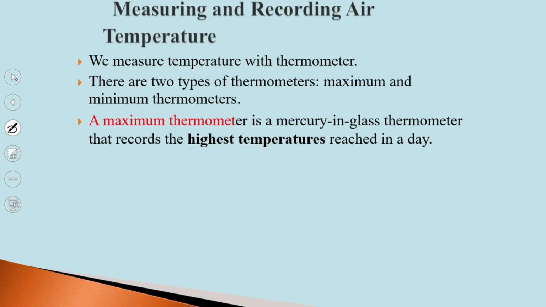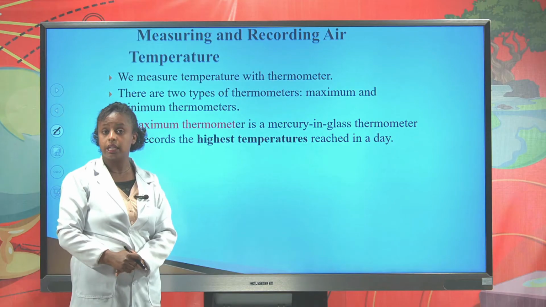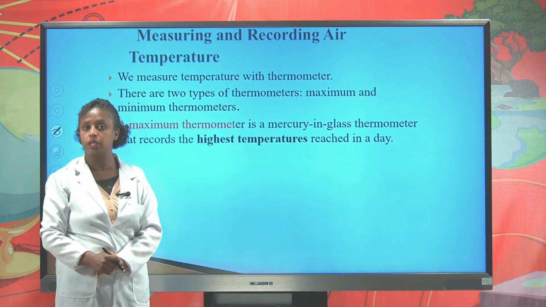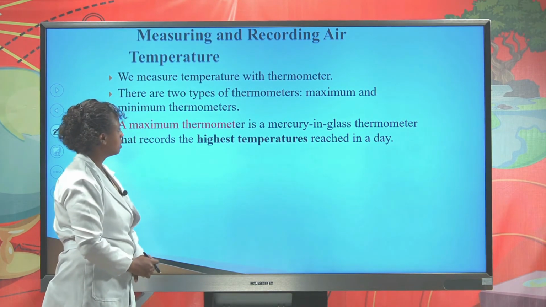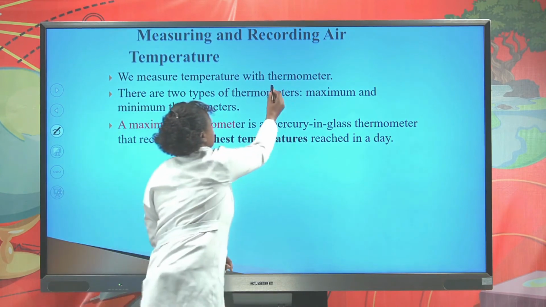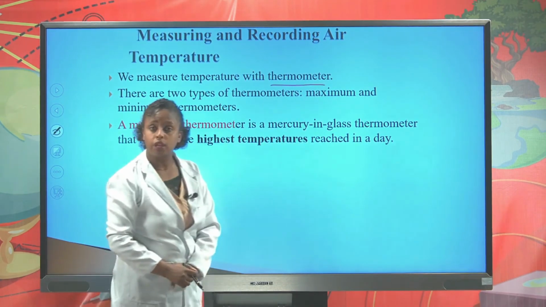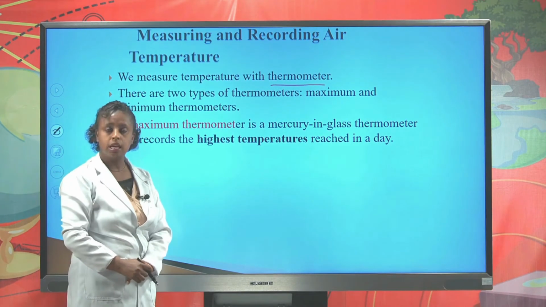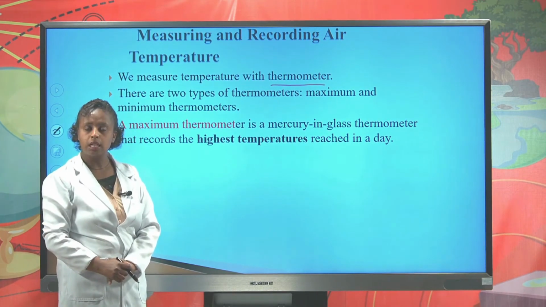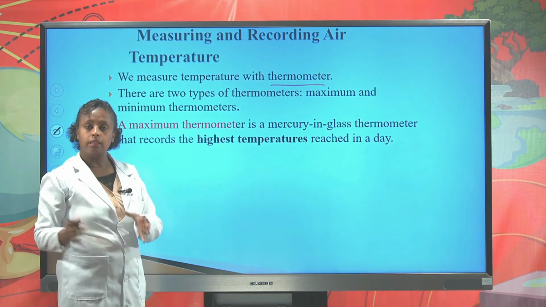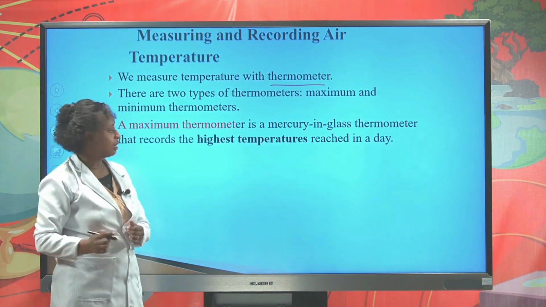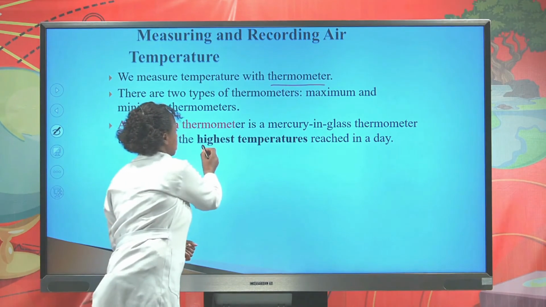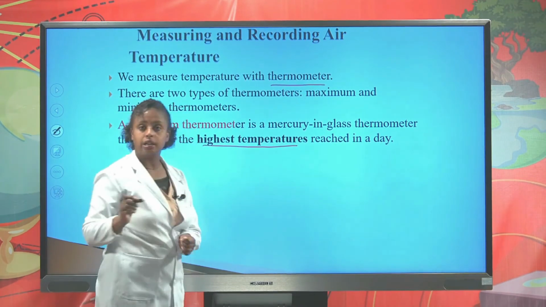Measuring and recording of air temperature. There is an instrument to measure temperature called a thermometer. There are two kinds of thermometer, the maximum thermometer and the minimum thermometer. In the maximum thermometer, there is mercury in the thermometer glass and it records the highest temperature reached in a day.